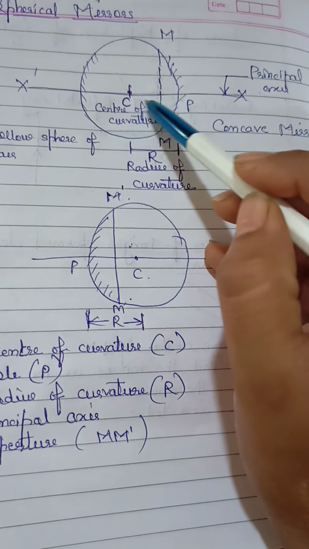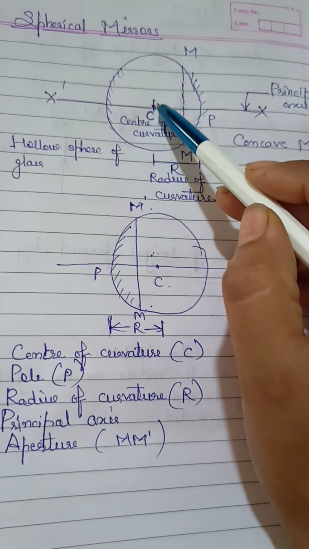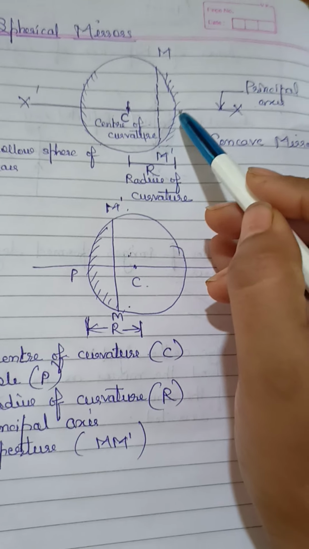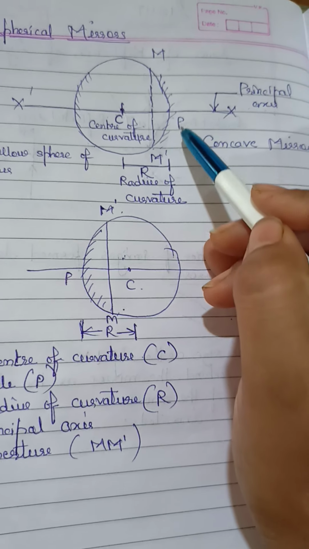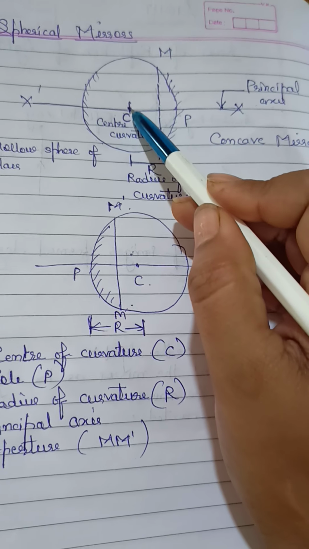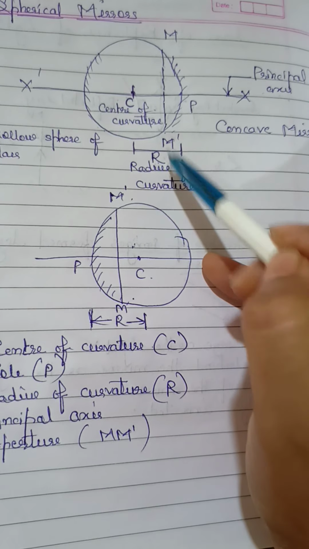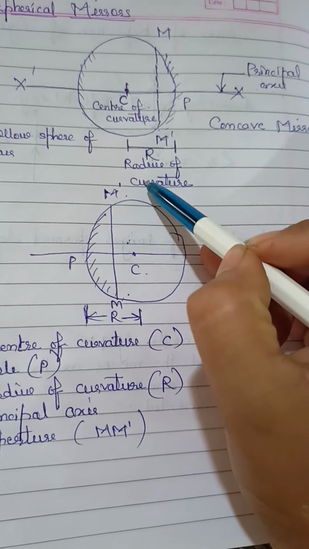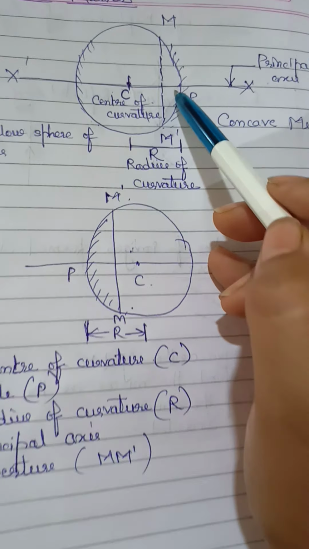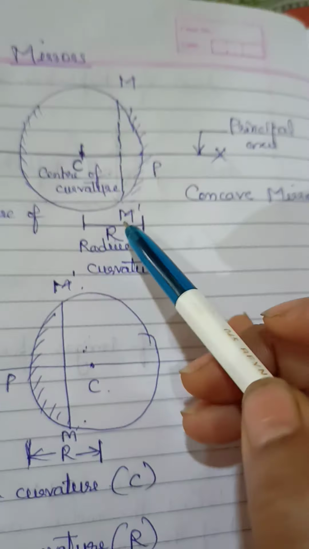Okay, the line which passes through C, that center, is called principal axis, and the center point is called center of curvature. Then from C to this point, that point is called pole. This is center of curvature, and the distance between C and P is called radius. As you have learned in circle, half this distance is called radius. So that is the radius from C to P, it is called radius of curvature.